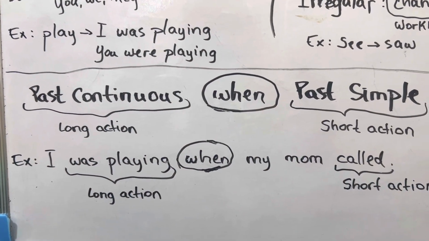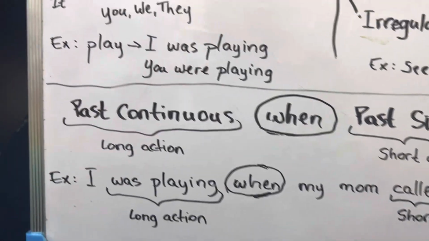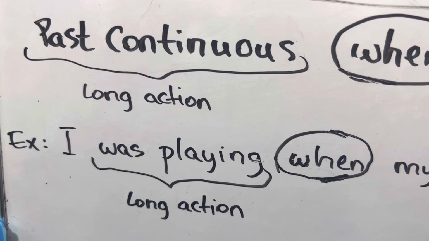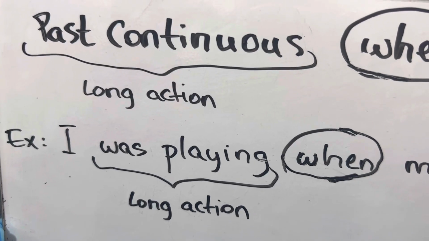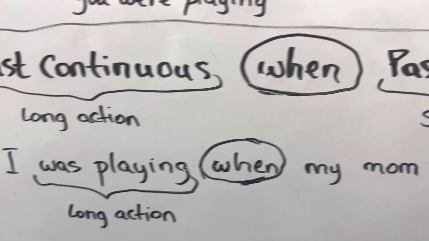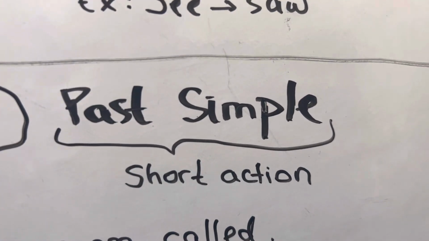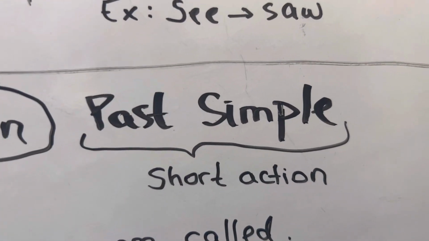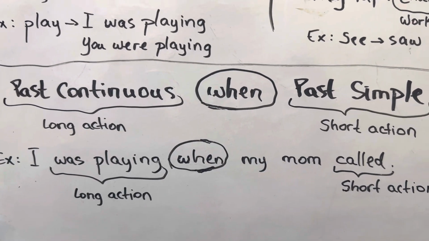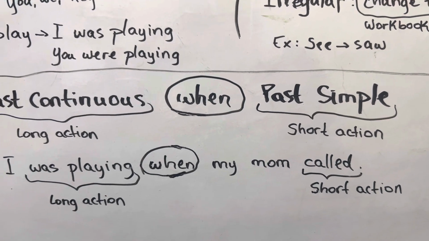Okay, now let's talk about making a sentence with both of them together. We said that we start with the long action and then the short action. The long action is past continuous. So for example, I was playing. Why do we call it a long action? Because it happens for a period of time. Okay, and past simple is the short action because we just know what happened in the past one time. We don't have a lot of information about it, so we call it the short action.